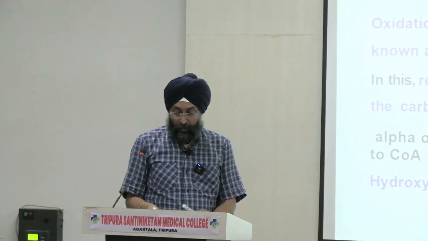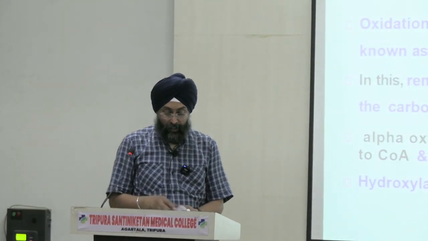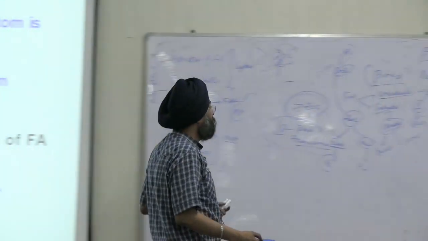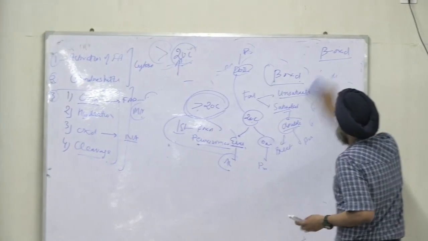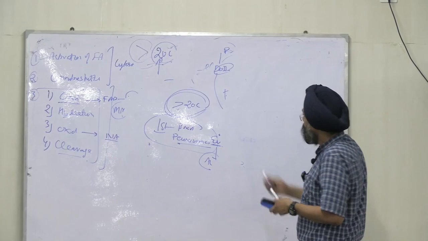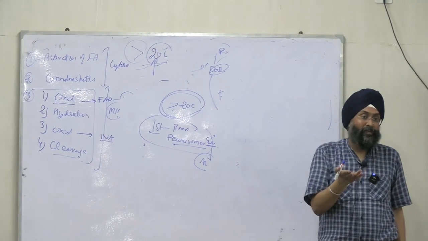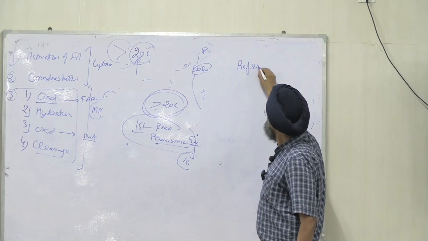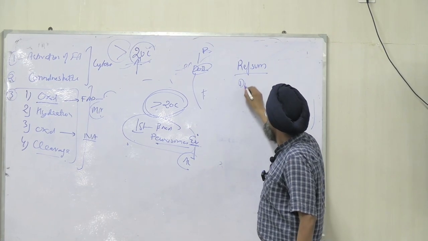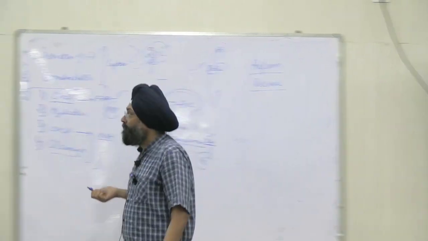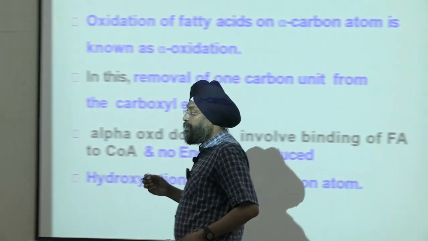Moreover, the next disorder is Refsum disease. Refsum. You will get a minimum of 4 or 5 questions out of this. What is Refsum disease?